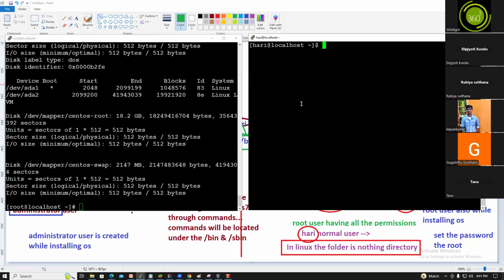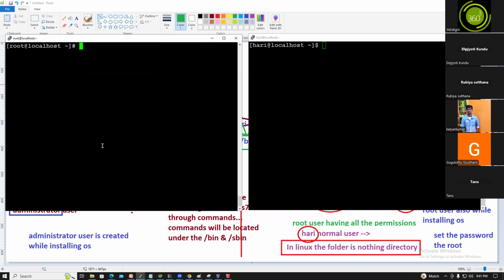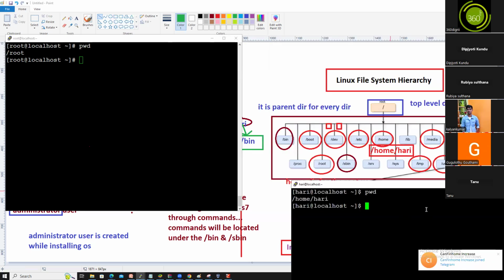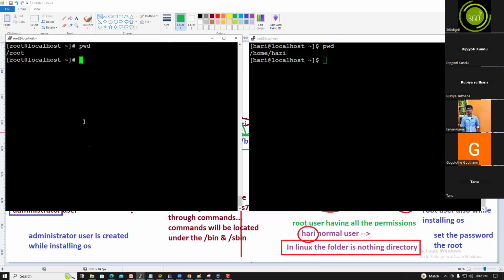Yeah, I want to tell you one thing also. pwd. What is the home directory for the root user? /root. What is the home directory for the Hari user? Let's check. /home/hari, right guys?